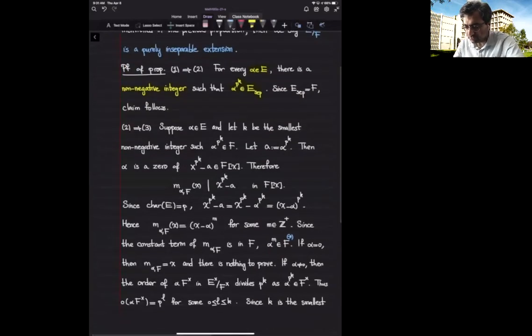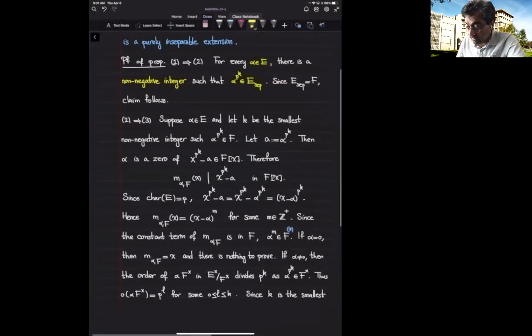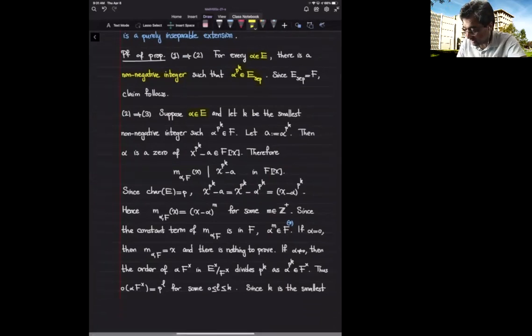Now let's go from 2 to 3. That means I want to understand minimal polynomials of elements of E. I start with some element of E. By assumption, I can raise alpha to some power of p and end up being inside F. So let's say k is such an element.